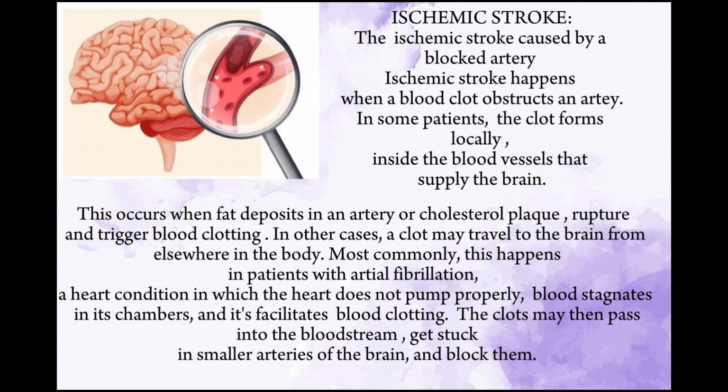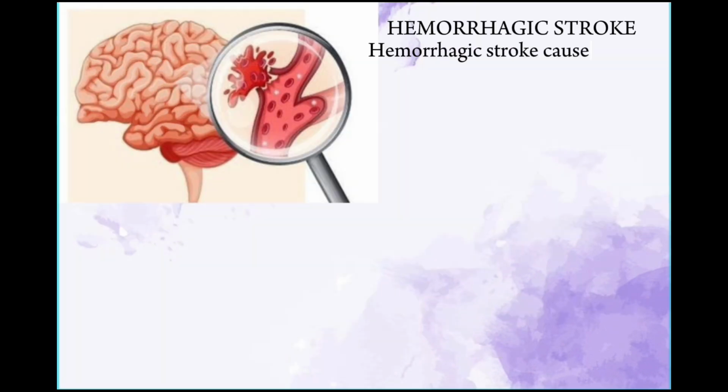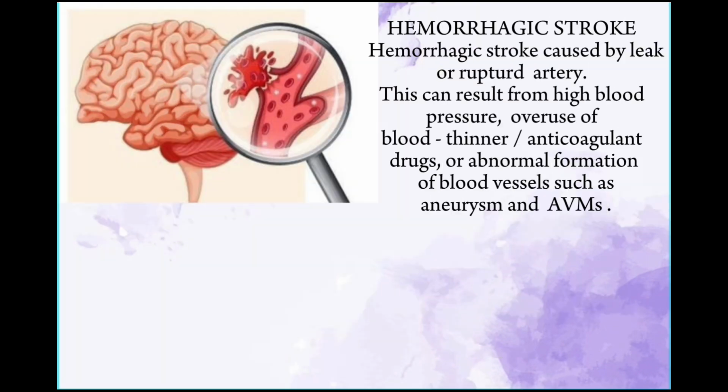Most commonly, this happens in patients with atrial fibrillation, a heart condition in which the heart does not pump properly. Blood stagnates in its chambers and this facilitates blood clotting. The clot may then pass into the bloodstream, get stuck in the small arteries of the brain, and block them. The second one is hemorrhagic stroke.